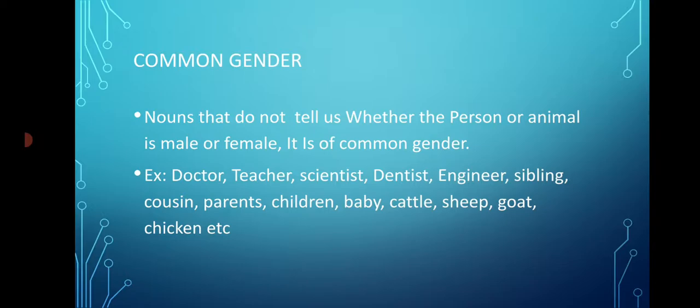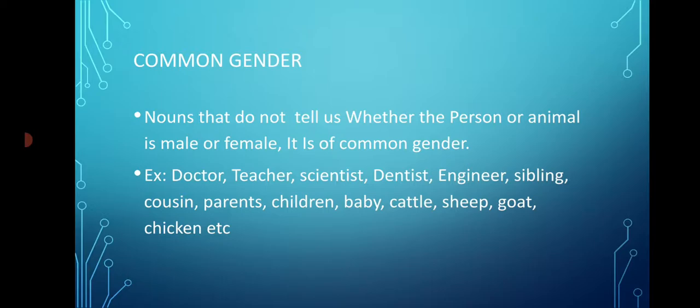Sheep. When you are talking about sheep, we don't know whether you are talking about male or female. Ram, ewe, both. Ram is male sheep, ewe is female sheep. We don't know whether you are talking about ram or ewe. So sheep is of common gender. Goat. Goat might mean billy goat or nanny goat. So we don't know whether you are talking about male goat or female goat. Again, goat is of common gender.